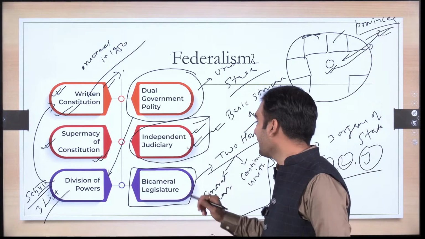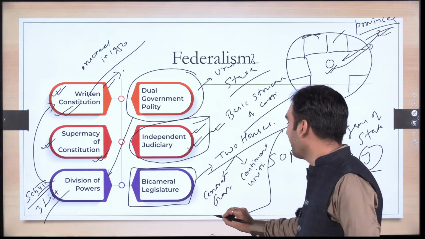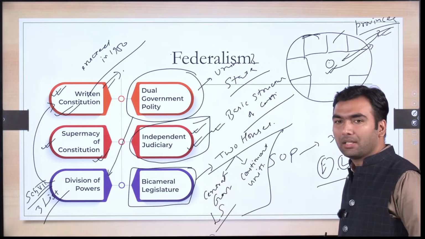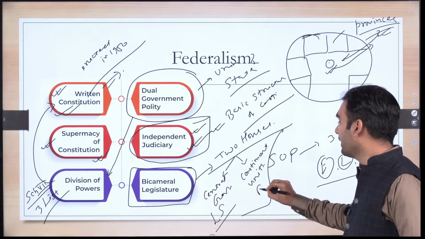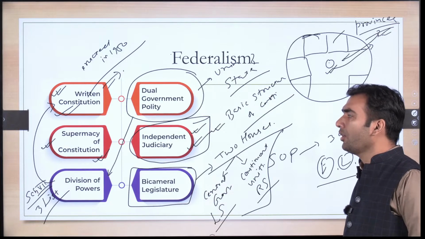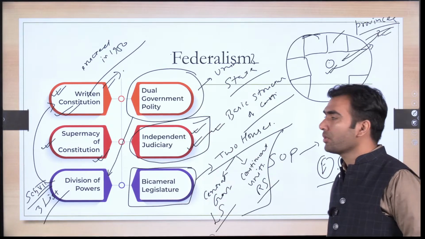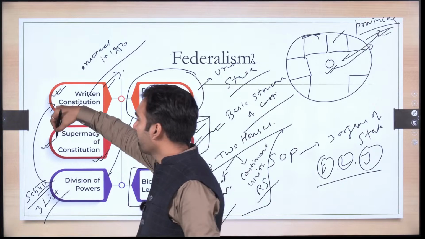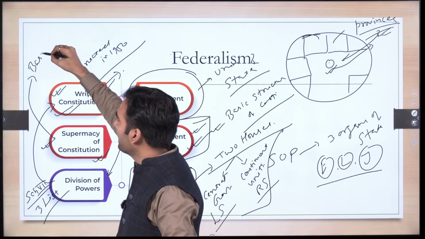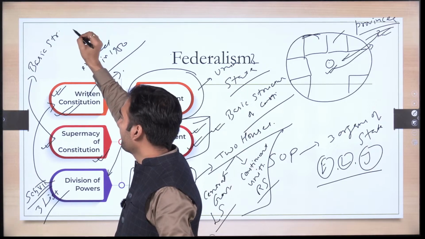Next, we have bicameral legislature. We have Lok Sabha, which is representing the union government, and we have Rajya Sabha, which is representing the states. And obviously, there is supremacy of constitution. This has also been declared a part of basic structure.